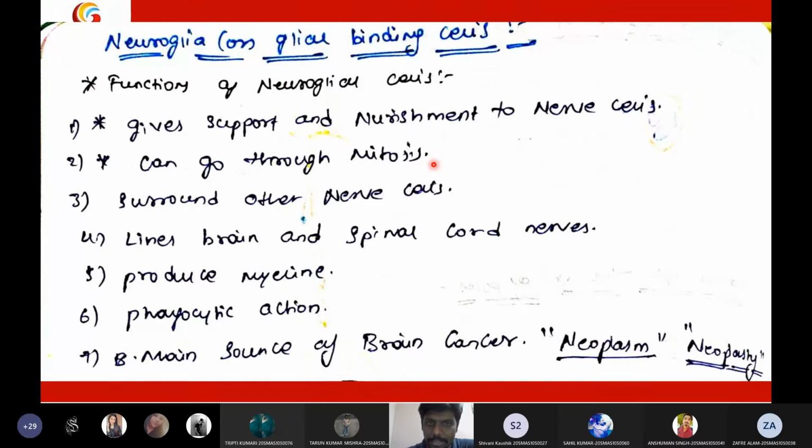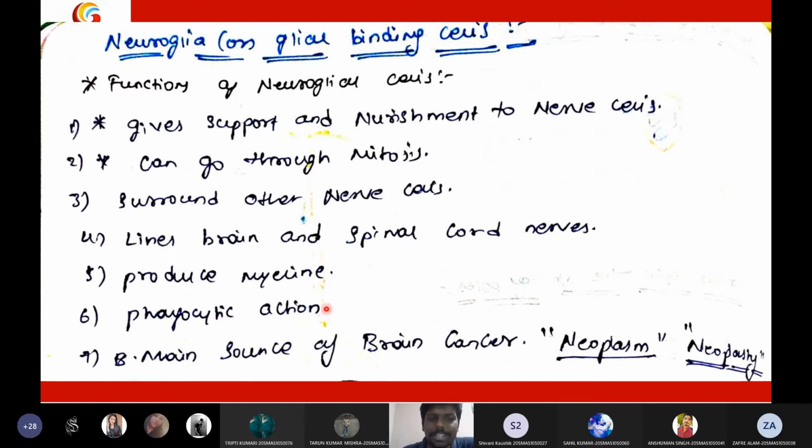Nerve cells cannot divide, but the glial cells can divide. A true nerve cell cannot divide, but the supporting cells will divide. Okay, keep in mind, supporting cells undergo mitosis, and they will surround the nerve cells, obviously. They line the brain and spinal cord nerves. So the supporting cells will protect, or act as a lining layer around the brain and the spinal cord. They will produce myelin. They will also play an important role in phagocytic